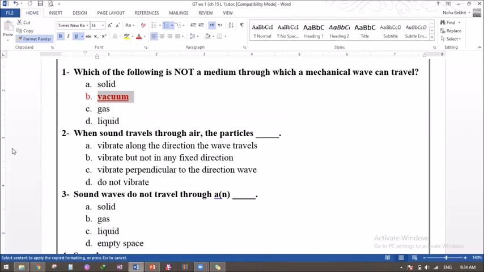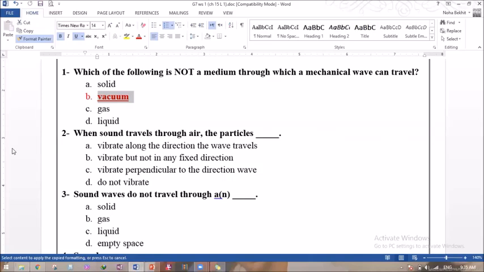Okay, that's sound. Let's go back and see what type of wave sound waves are. So, Ibrahim, what type of wave is a sound wave? Is it mechanical or electromagnetic? Is it mechanical waves or electromagnetic waves? Electromagnetic. Ibrahim, we just said electromagnetic waves like light, ultraviolet and infrared waves can move through vacuums.